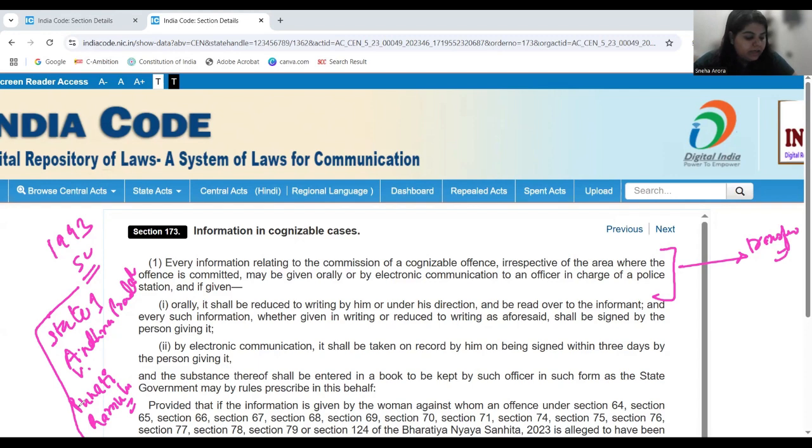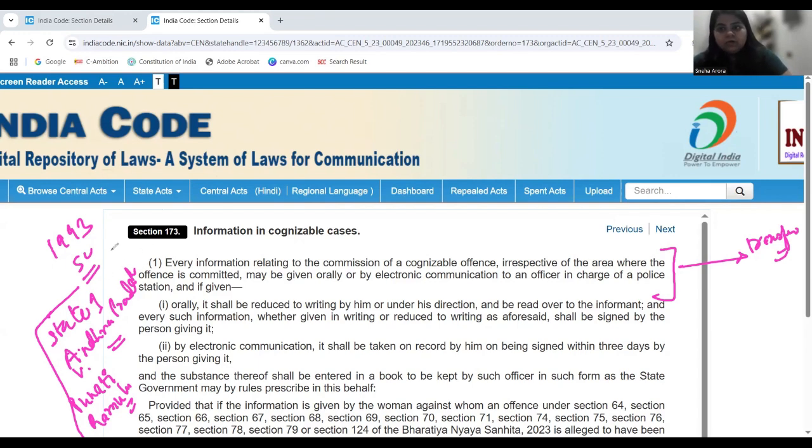It was held that when an FIR is registered at any other place, it has to be transferred to the place of applicable jurisdiction to proceed with the investigation. Now, if that transferring provision would have been here, the compliance with the Supreme Court judgment would have been made. But even if it is not there, the judgment is still applicable, and the law would be proceeding in the same manner, right?